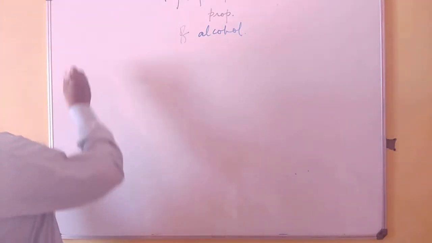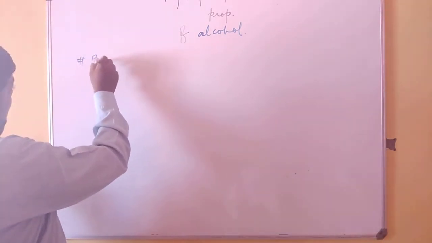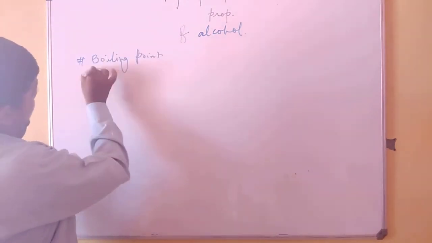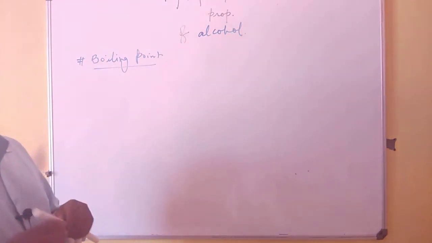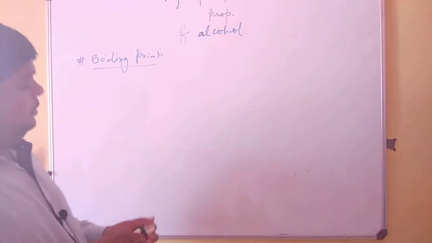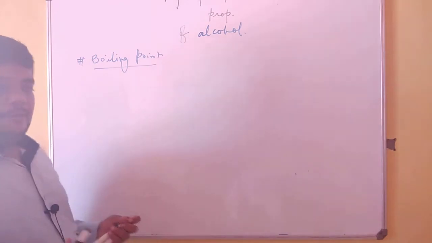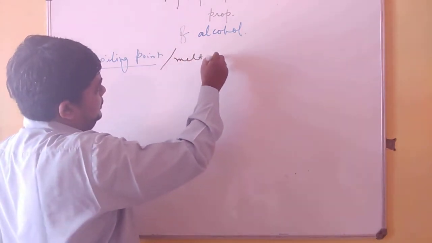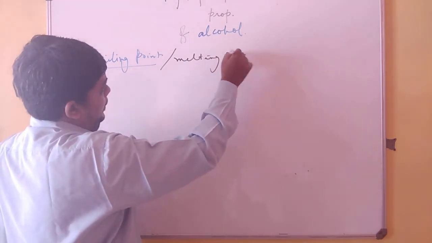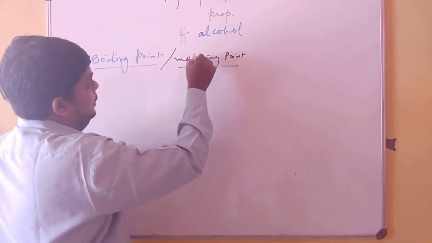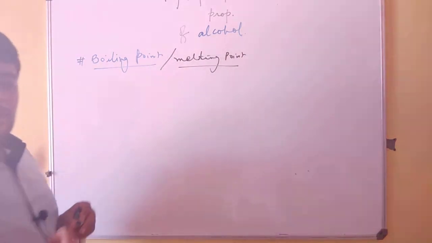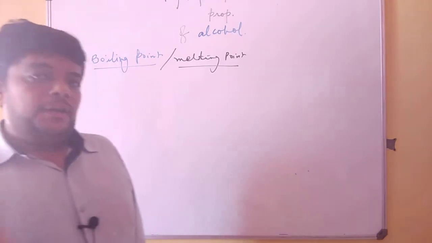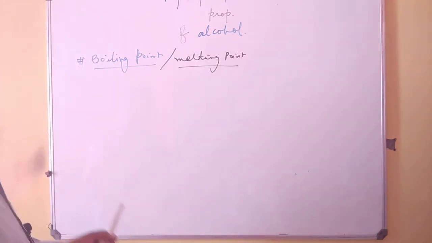So let us begin with boiling point. When discussing boiling point, or if at all required at some stage, melting point, what should be the trend for us to work with?